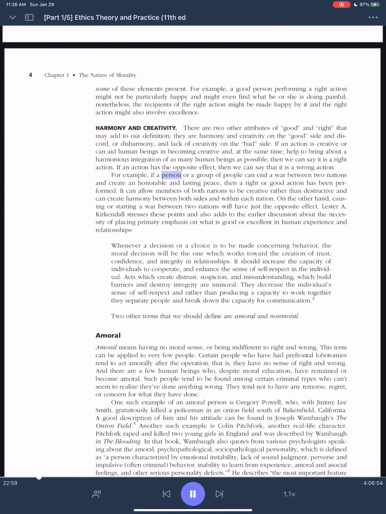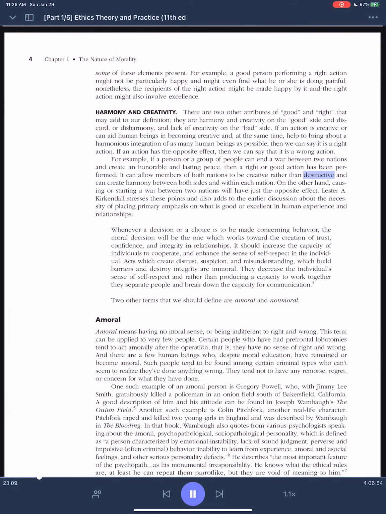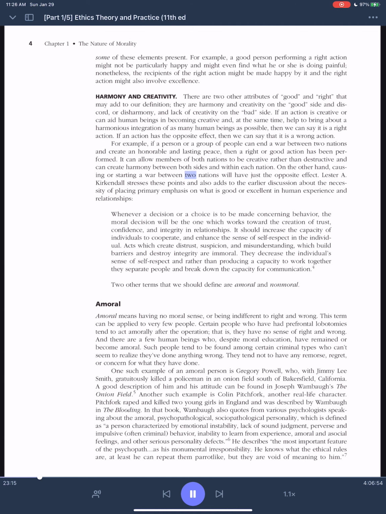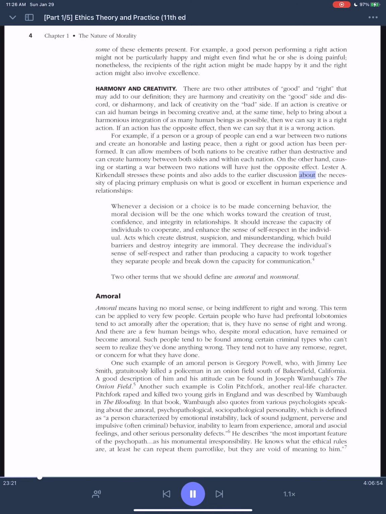For example, if a person or a group of people can end a war between two nations and create an honorable and lasting peace, then a right or good action has been performed. It can allow members of both nations to be creative rather than destructive and can create harmony between both sides and within each nation. On the other hand, causing or starting a war between two nations will have just the opposite effect.